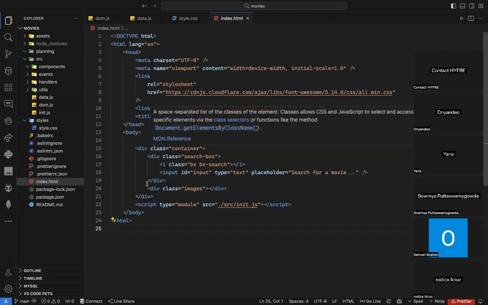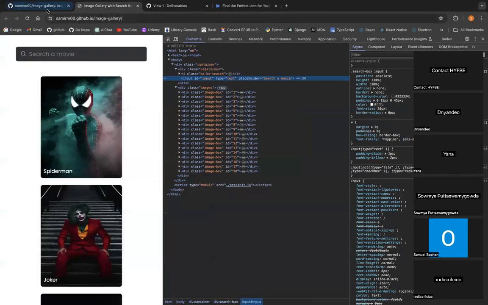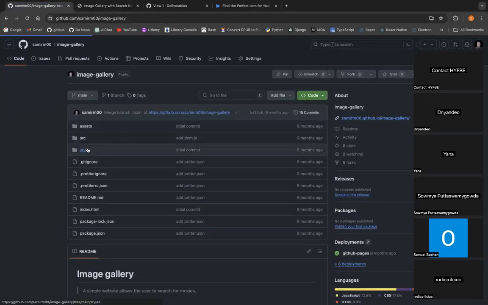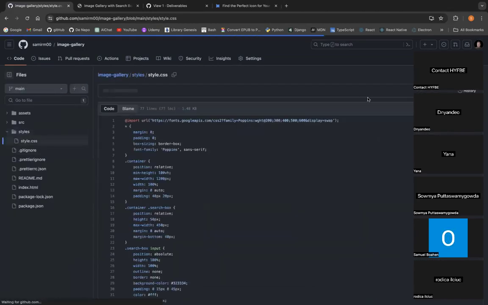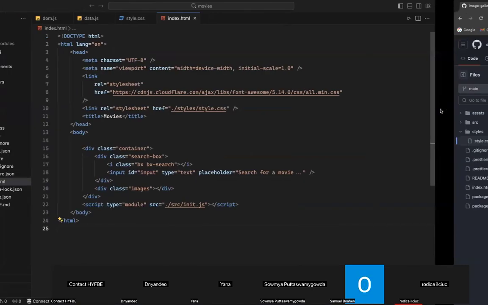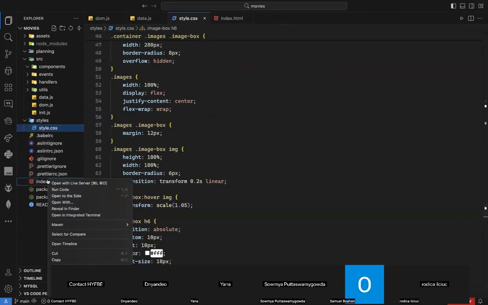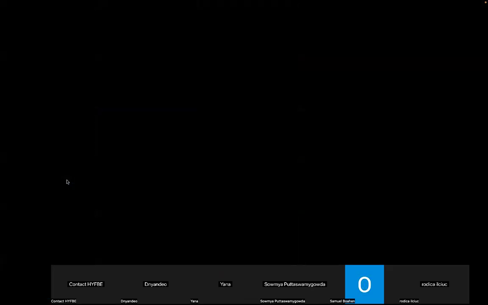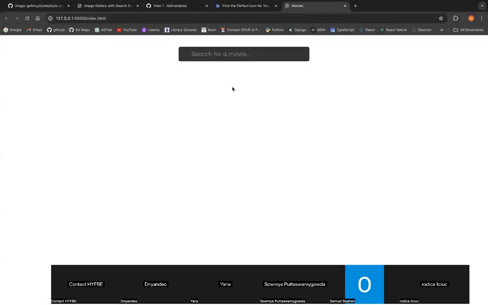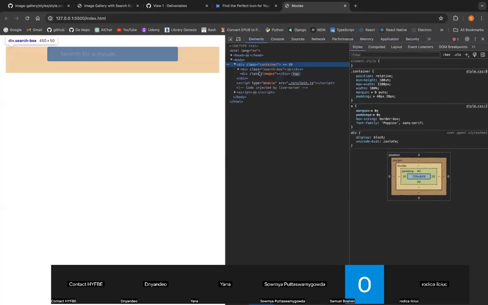So this part here is static. And for the other part, I will put all my posters inside this image. I am using the same classes because I'm not planning to write the CSS, so I will go here and copy the CSS. But in your case, you need to use this CSS or write your own CSS. Voila. Now let's open our live server. As you can see, I have just these icons being styled, and for now it's fine. It's just that I don't have my movies here, my image, my poster, and now I need to create it.